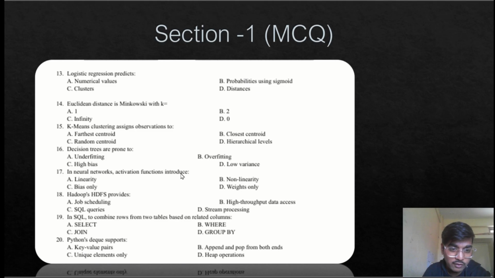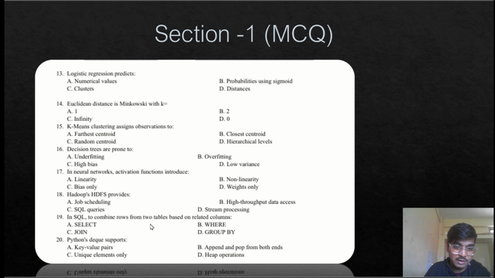In neural networks, the activation function introduces non-linearity in our program. So option B, non-linearity, is correct for question number 17. Next, question number 18. Hadoop's HDFS provides high throughput data access as it is a kind of distributed file system. So option B is correct for question number 18. Question number 19 is asking: in SQL, to combine rows from two tables based on related columns, what method do we use? We use a join clause in such a situation.